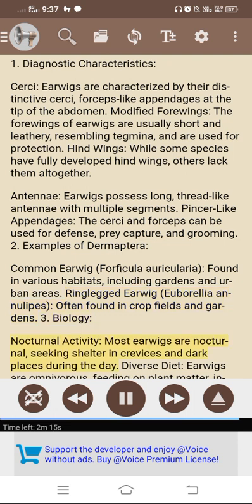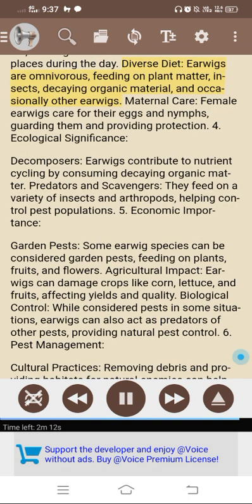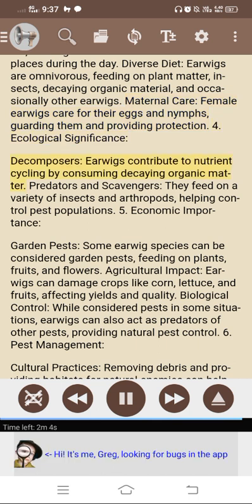3. Biology. Nocturnal activity. Most earwigs are nocturnal, seeking shelter in crevices and dark places during the day. Diverse diet. Earwigs are omnivorous, feeding on plant matter, insects, decaying organic material, and occasionally other earwigs. Maternal care. Female earwigs care for their eggs and nymphs, guarding them and providing protection. 4. Ecological significance. Decomposers. Earwigs contribute to nutrient cycling by consuming decaying organic matter.